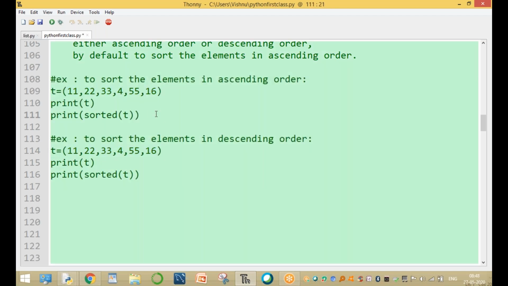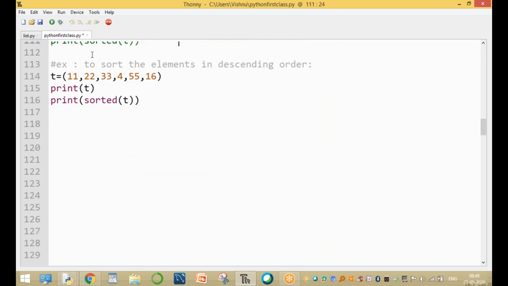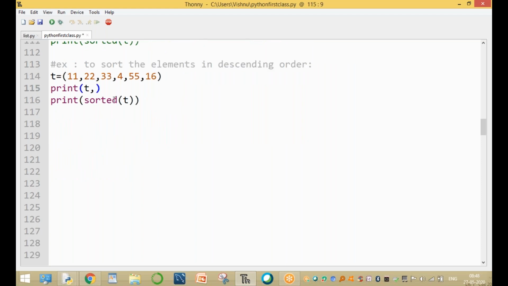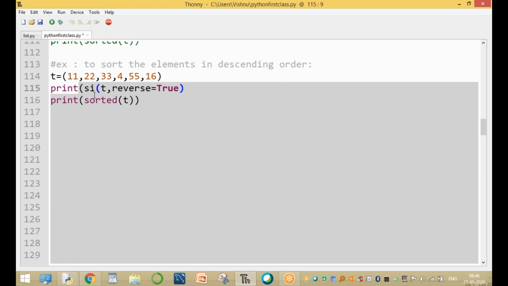Now, these lines are enclosed in a comment, and to execute only this statement, to sort the elements in descending order, here one thing is important: t comma reverse equal to true. Reverse equal to true. It takes two arguments. One is the tuple value. Okay, here sorted of.